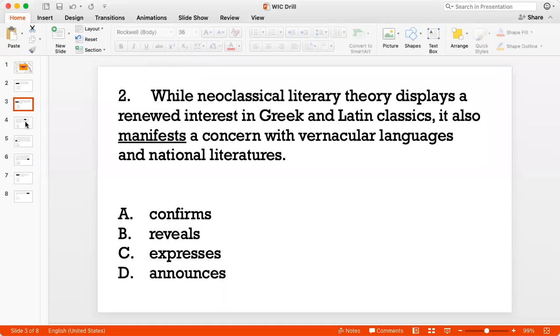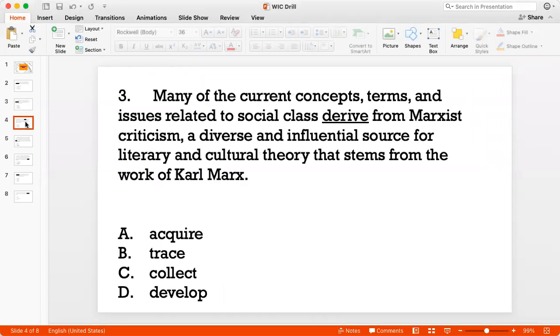Okay, let's go to question 3. Many of the current concepts, terms, and issues related to social class derive from Marxist criticism, a diverse and influential source for literary and cultural theory that stems from the work of Karl Marx. Okay, so here I'm describing the basis, the origin of current concepts, terms, and issues related to social class.